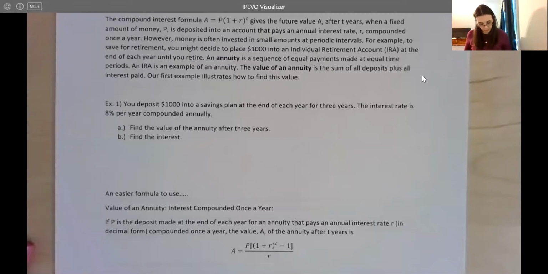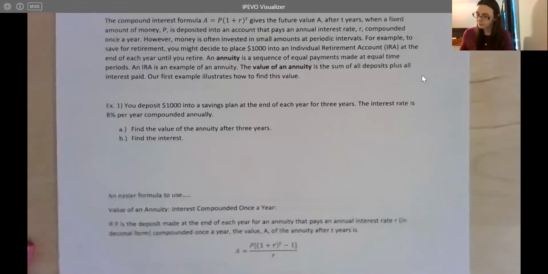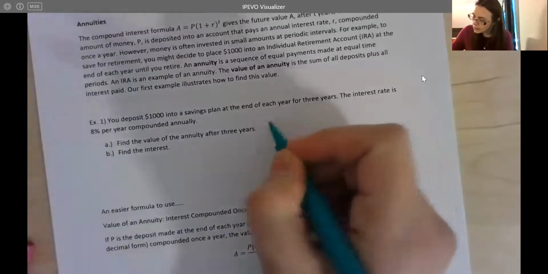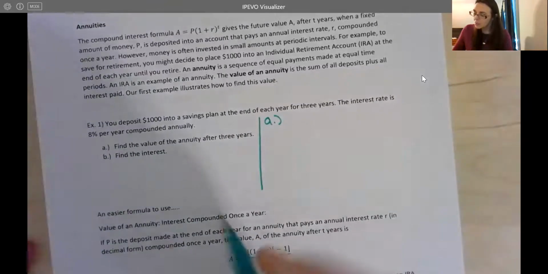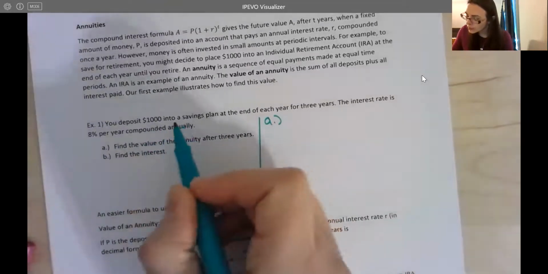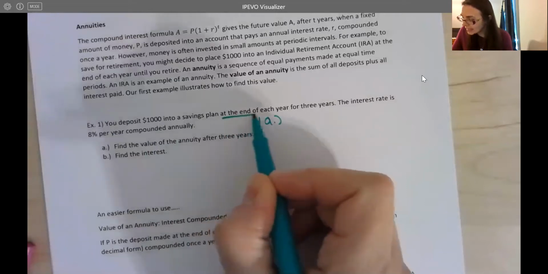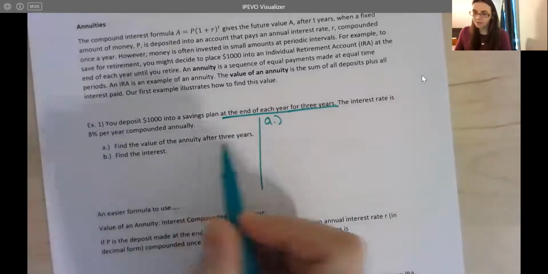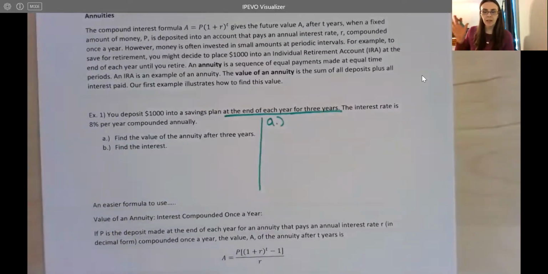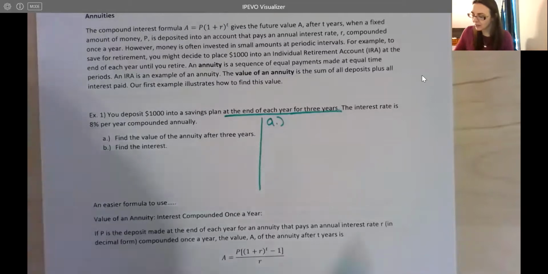I'm just getting all my numbers out here. Actually, I'm going to do A over here. I have a little bit more room. All right. So we deposit $1,000 into a savings account at the end of each year for 3 years, and we're going to find the value after 3 years. So notice that we're making the deposit at the end of the year, not the beginning of the year. So that's something to note here.